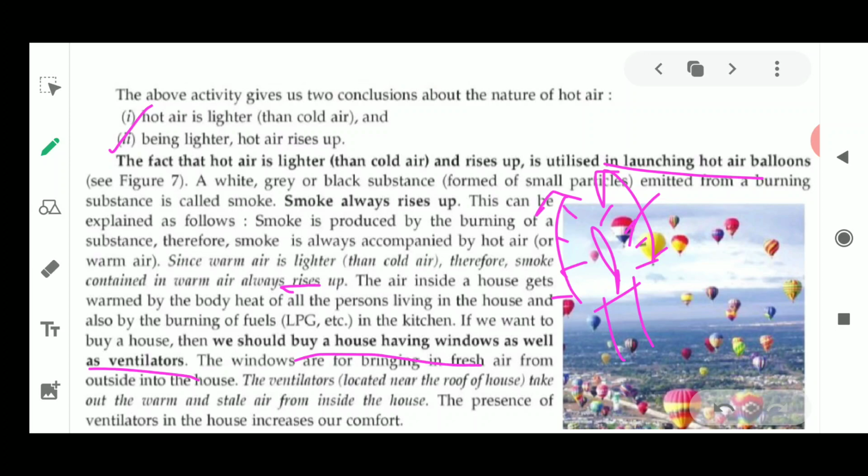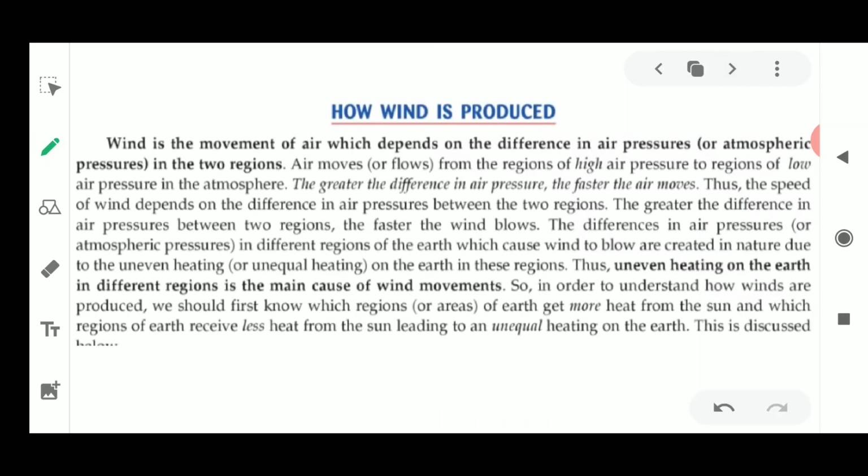Once the hot air is moving up, it makes some space, and that space is filled with cold air. So this continues, because of which circulation of air takes place and a convectional current flows. Therefore it is said that air also shows a convectional current. Now the next thing is that